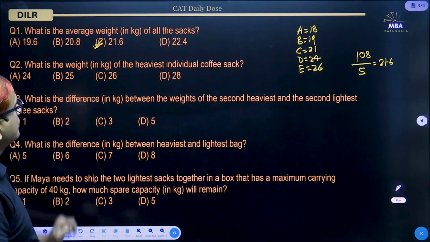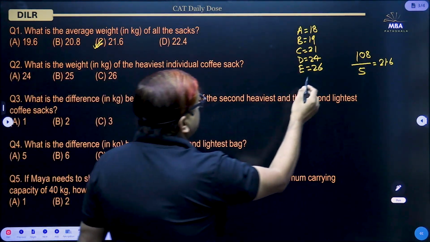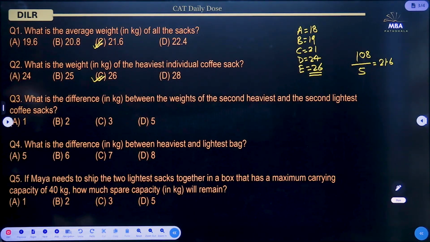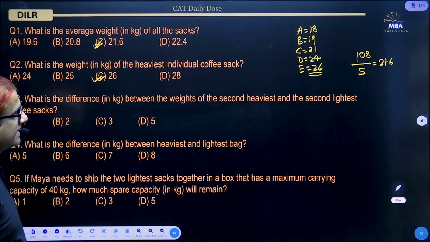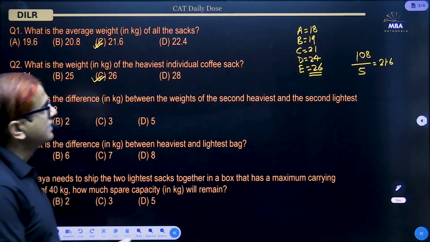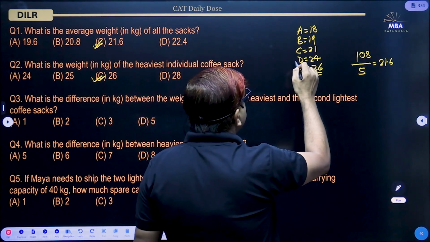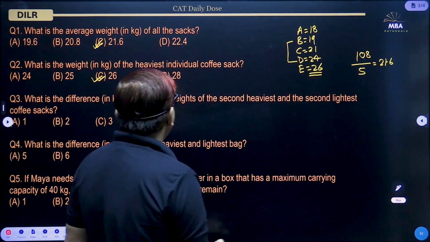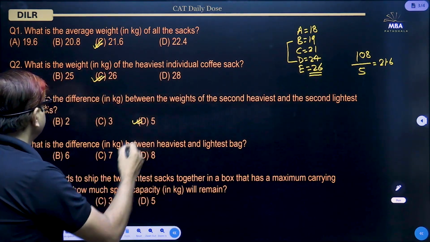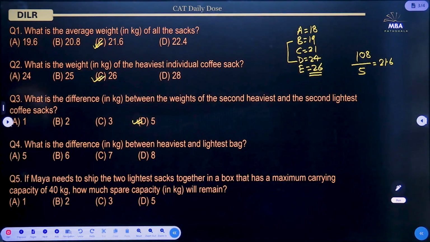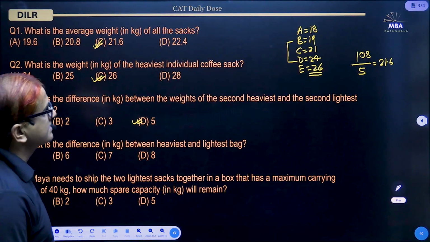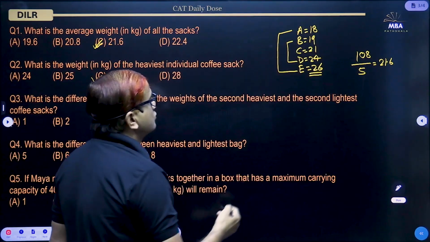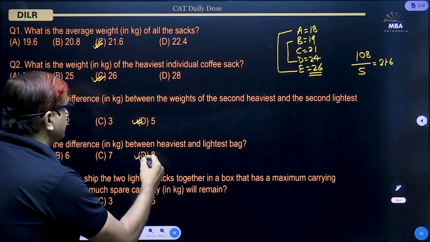What is the weight of the heaviest individual coffee sack? That is 26 kilogram, option C. What is the difference in kilogram between the weights of the second heaviest and the second lightest? Second heaviest is D and second lightest is B, the difference is 5 kilogram, so option D. And what is the difference in kilogram between heaviest and lightest? Heaviest is E and lightest is A, the difference is 26 minus 18, that is 8.